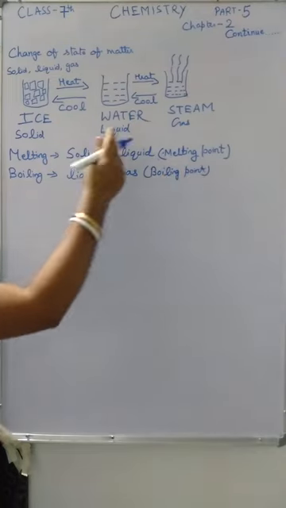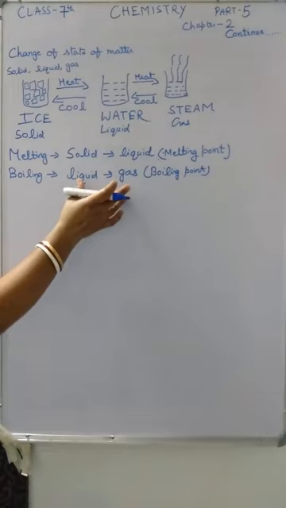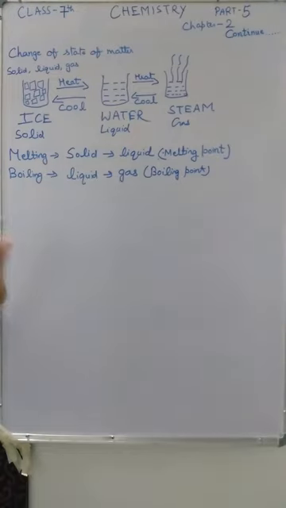No need to learn the definitions. If you learn like this, then you can make the definition in your own language also.